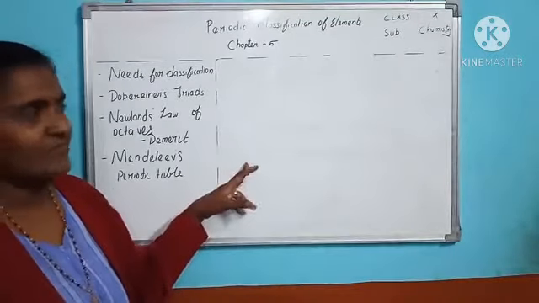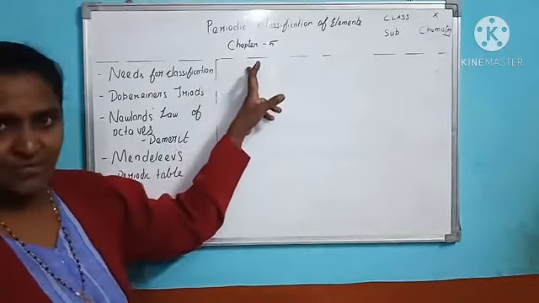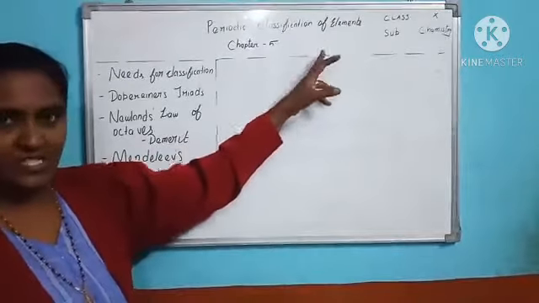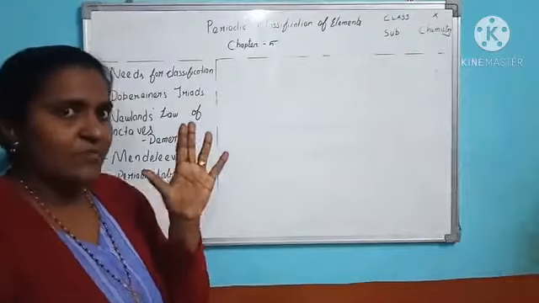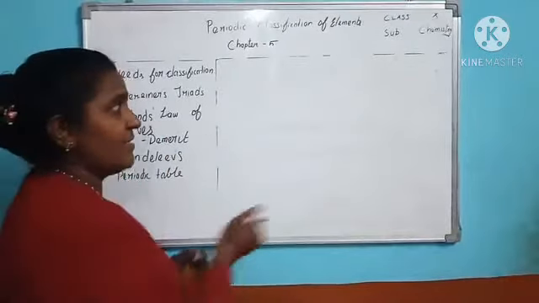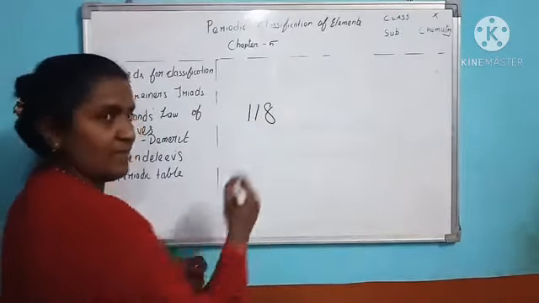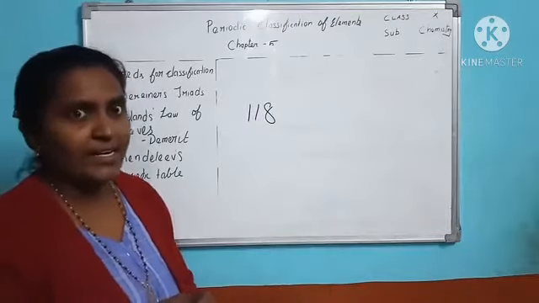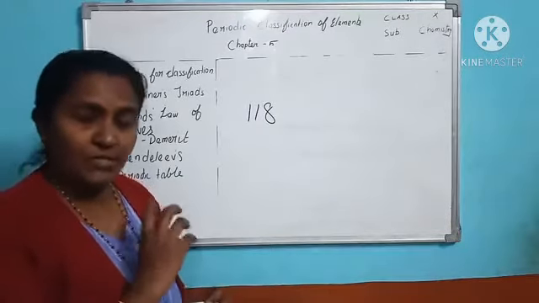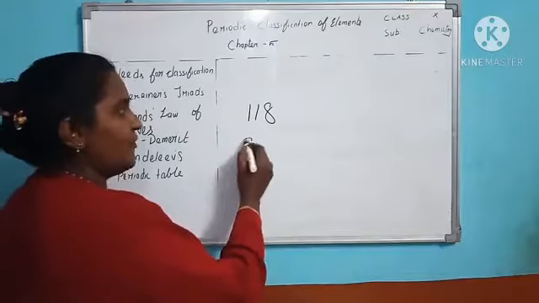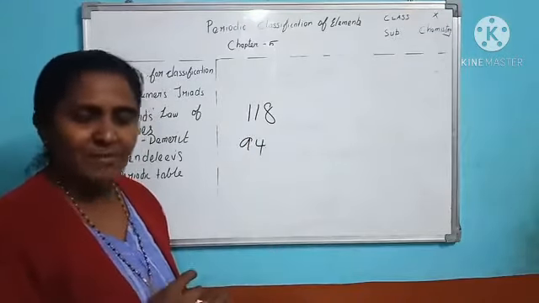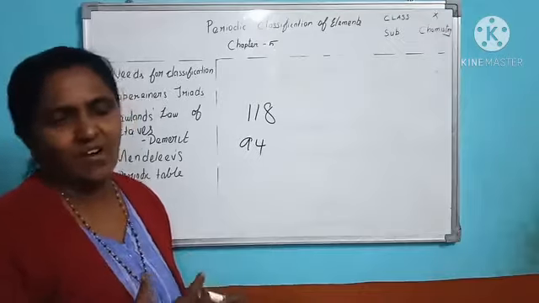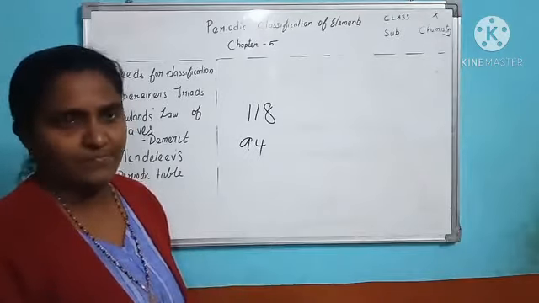Good morning, children. Today is the last chapter for you, periodic classification of elements. The first thing is, in this world, around 118 elements exist. How many elements are there? 118. Among these 118, 94 elements are found naturally. The rest of the elements are man-made or synthetically made.